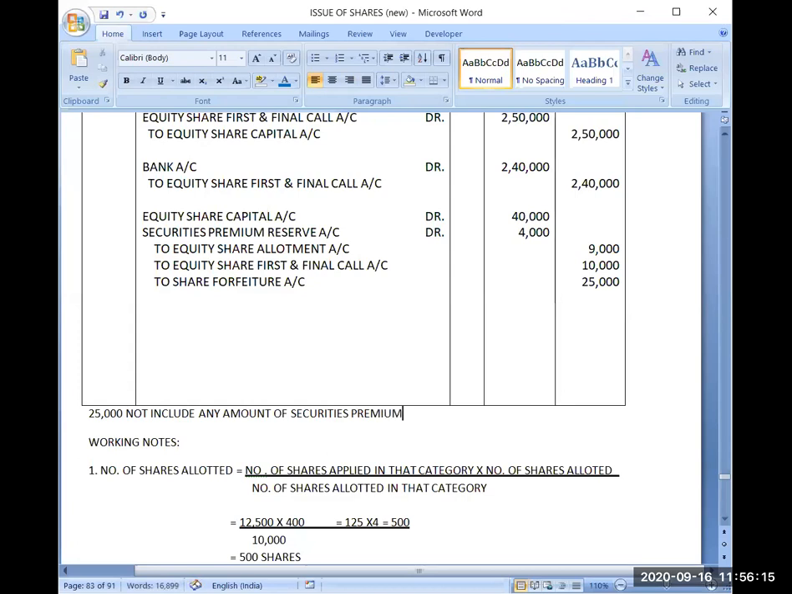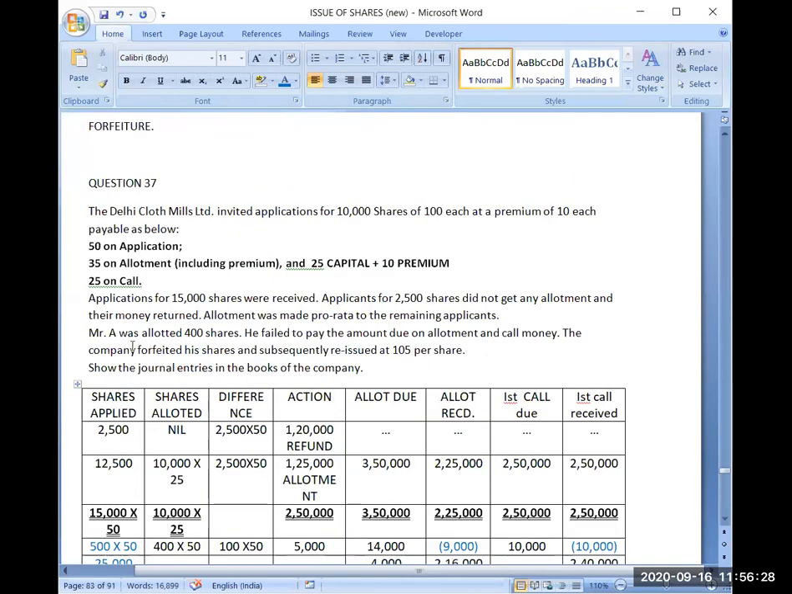Please try to identify whether some premium has been included in this 25,000 or not. If some amount of securities premium is also included, then we have to deduct. Like suppose I give you an example, application money is 50, and suppose 5 rupees is premium per share. So that means he has also paid some amount of premium, and that premium will be calculated with the help of 400 shares, not with the help of 500 shares. So this is second point which you have to remember.